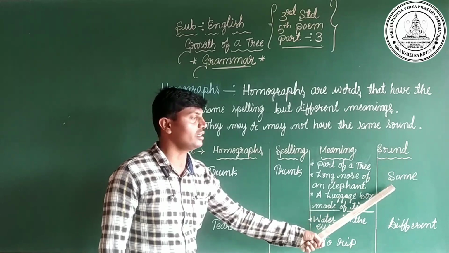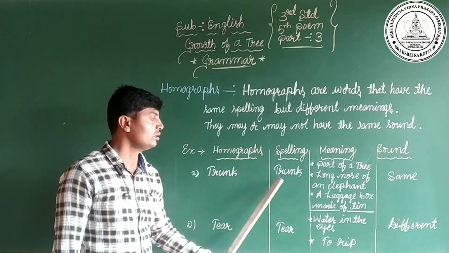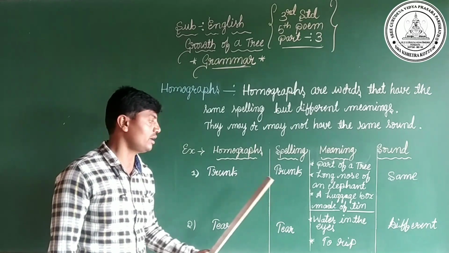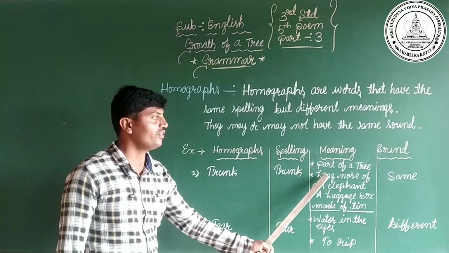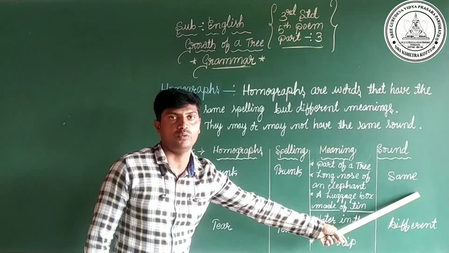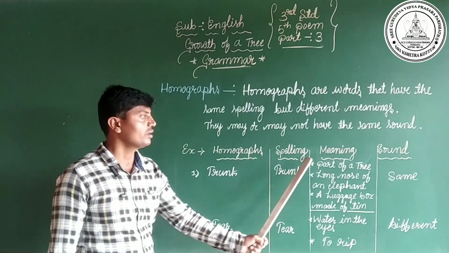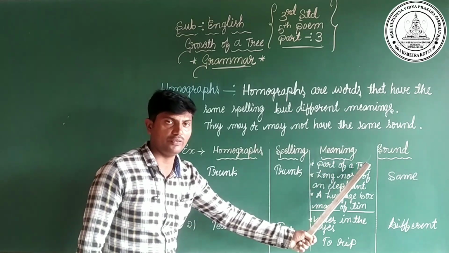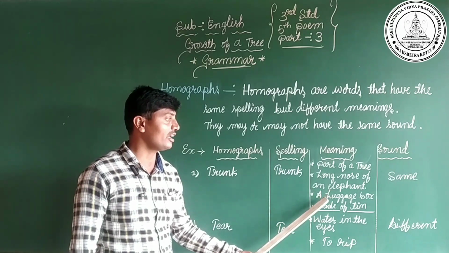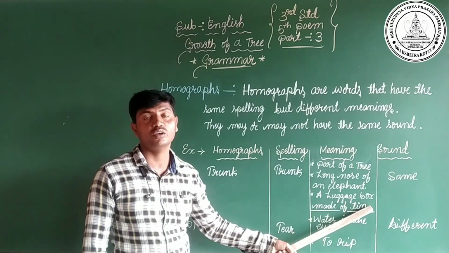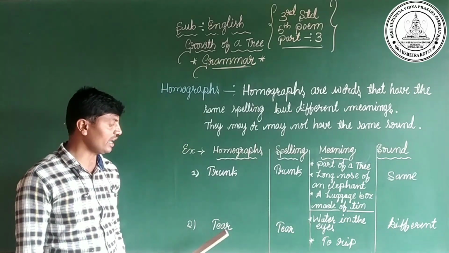But sounds are the same. Here trunk, trunk. Both sounds are the same, both pronunciations are the same. Same spelling, different meanings, same sound. Part of a tree we call trunk, the long nose of an elephant also trunk, and a luggage box made of tin also trunk. Here sounds are same. Come to the next, the second one.